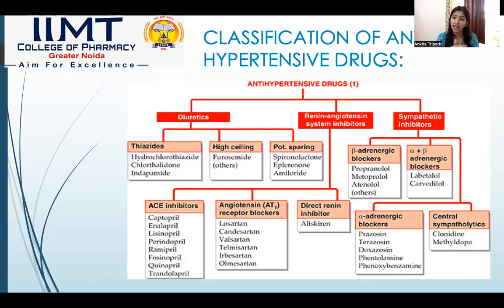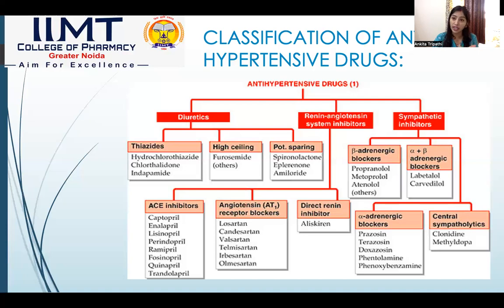On the basis of RAS and the sympathetic nervous system, the drugs have been classified into 3 categories. First are diuretics. What does this category do? It increases urine formation, or urine flow from our body, due to which the sodium retained in our body is released. Sodium and water from the body are released. That is how it works.